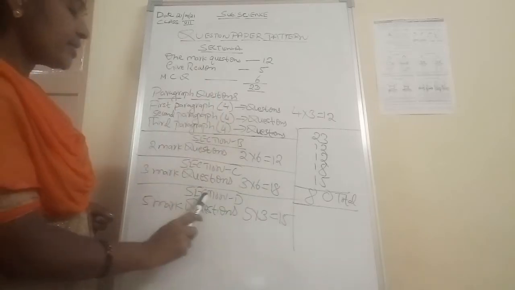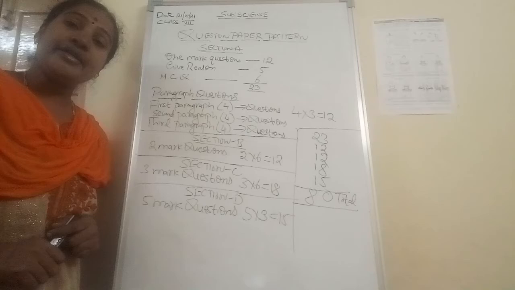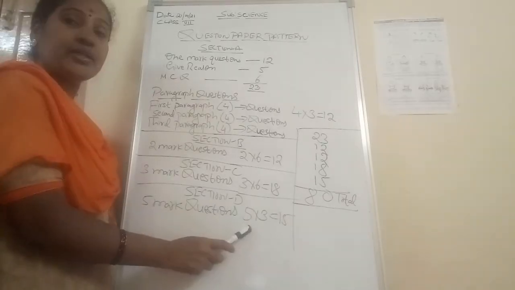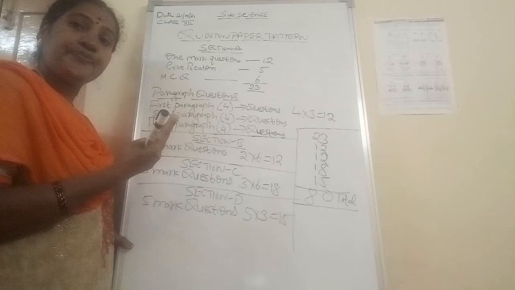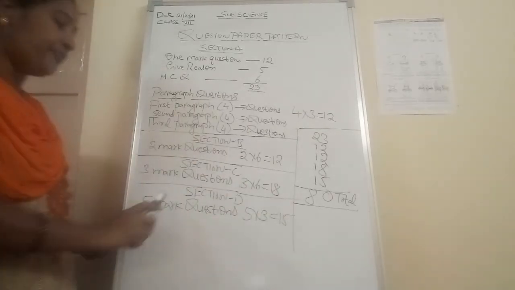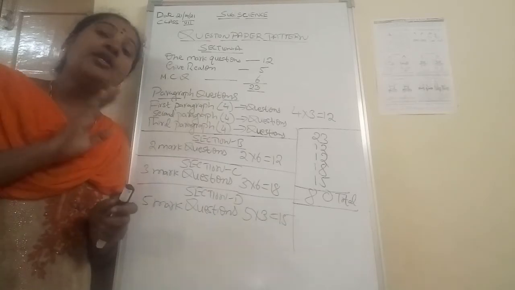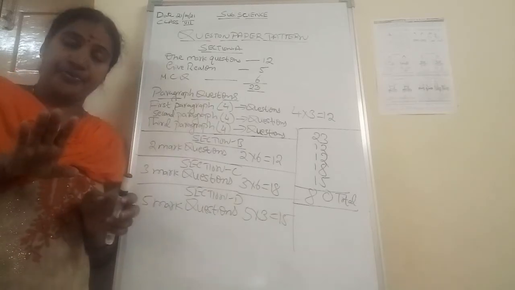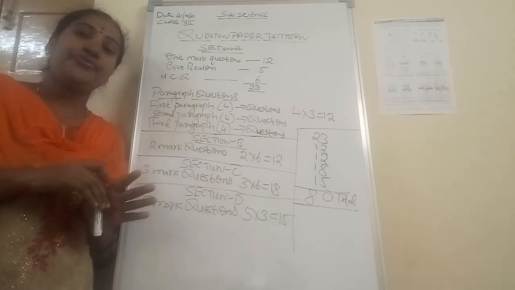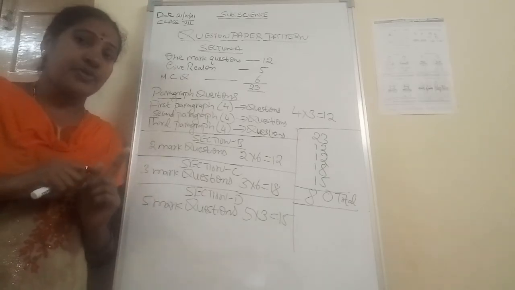The last one, section D, 5 marks questions. Section D is related to 5 marks questions. So how many 5 marks questions will be there? Only 3 questions. So 5 3s are 15. For these 5 marks questions, you need not worry about the long answer type. Okay, just learn them to improve your knowledge. But here, mainly the diagram based questions I have given.